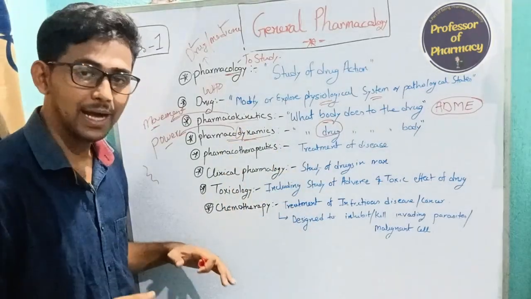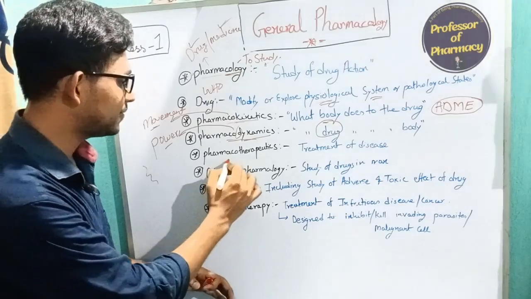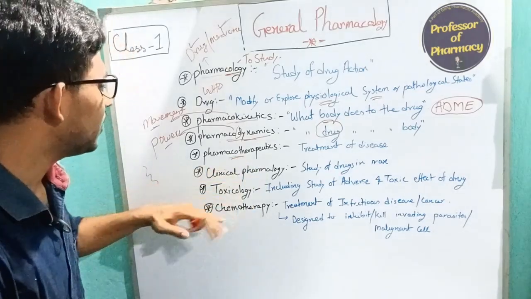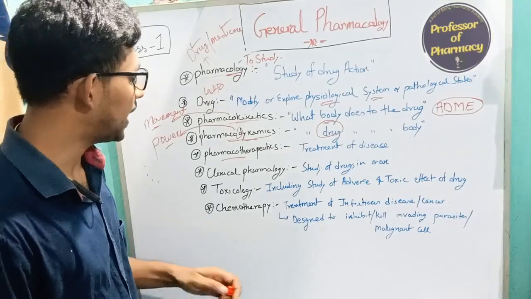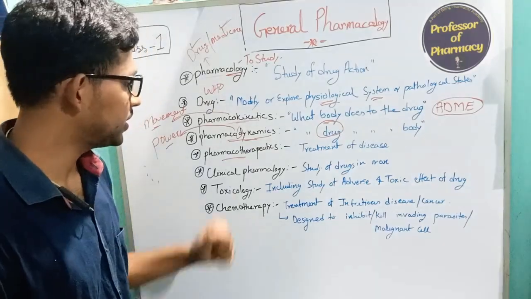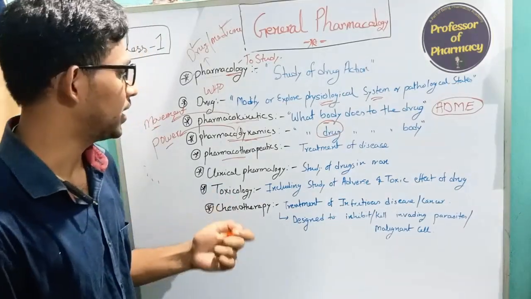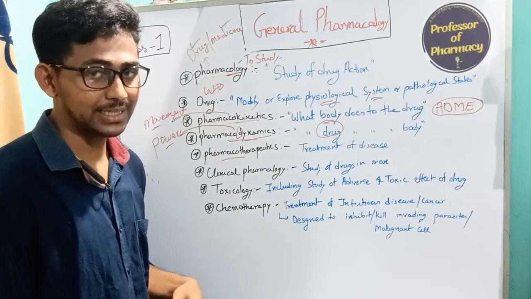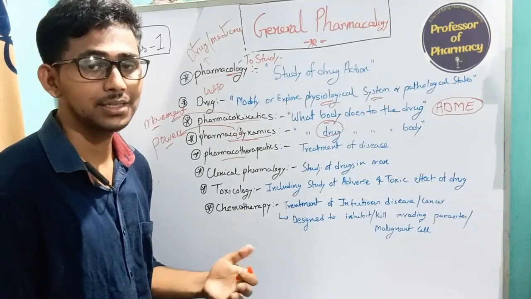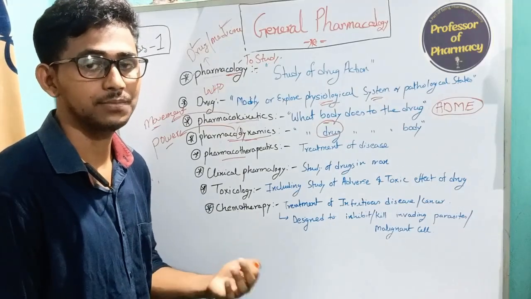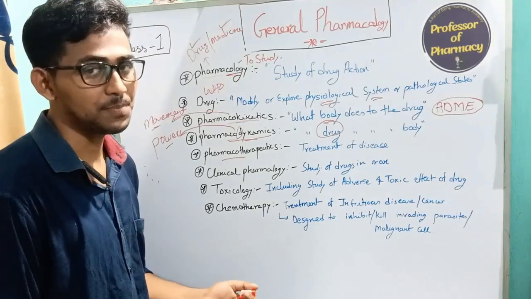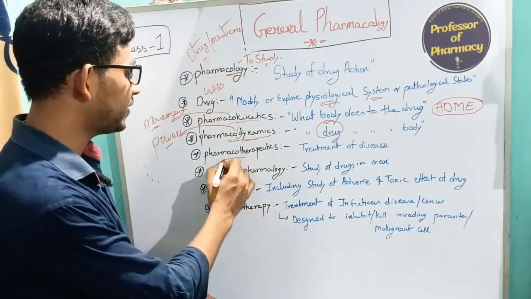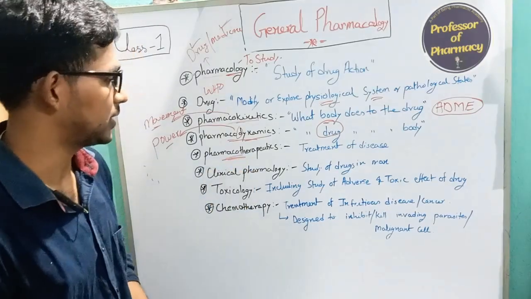Now we have a different segment, pharmacotherapeutics. Pharmacotherapeutics is the application of pharmacological information to the disease, like what the disease state or condition is and what disease the patient has. According to that, we give the treatment. That comes under the pharmacotherapeutics segment.